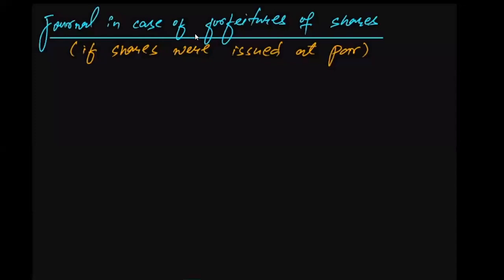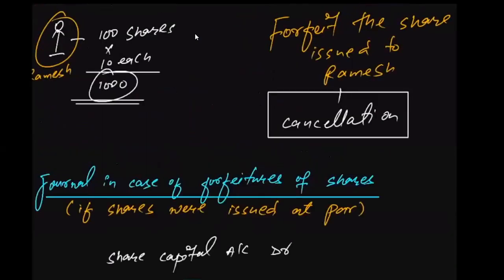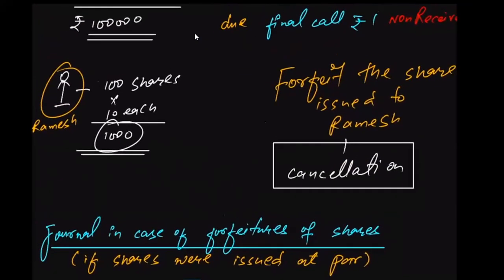The journal entry is pretty simple. First of all, we'll debit the share capital account. Share capital account will be debited by the number of shares being cancelled. For example, in the example that we have just taken here, Ramesh had subscribed for 100 shares.